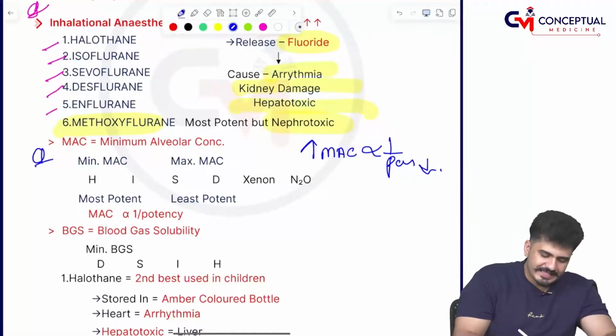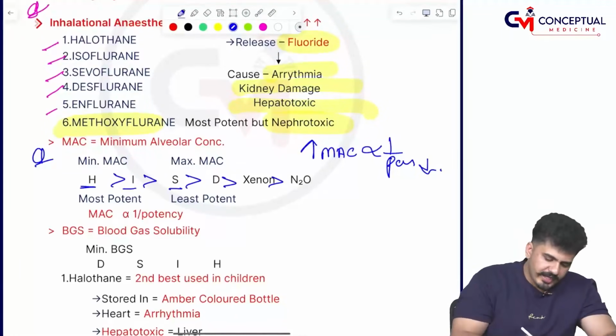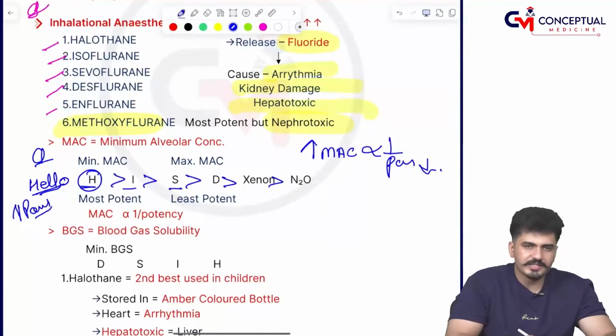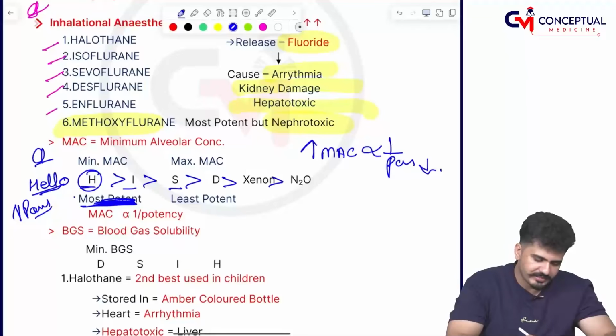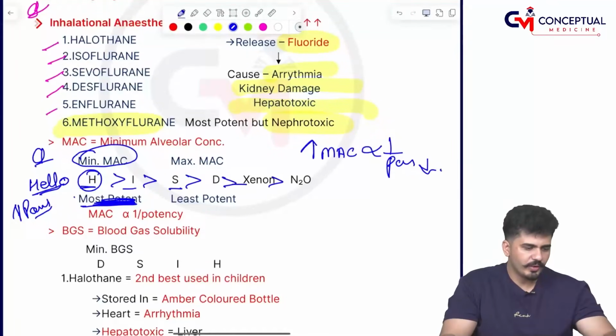And how to remember? HISD, HISD, then xenon, nitrous oxide, छोड़ो. HISD is important. Now, H for halothane, H for hello. Hello bolna is important to remember. Most potent is halothane. If halothane is most potent, so halothane's MAC is going to be less. MAC is going to be minimum. So same way it will go left to right side.